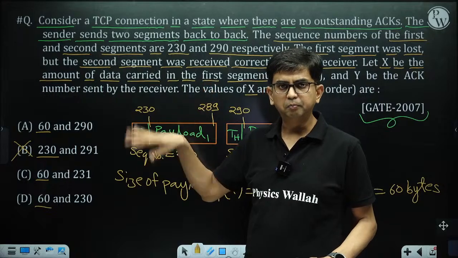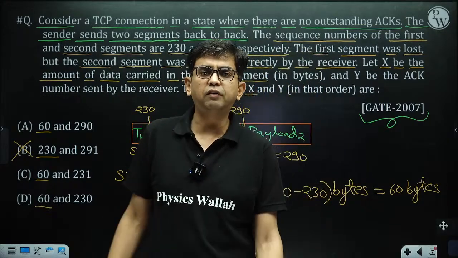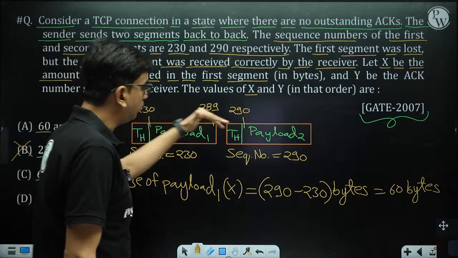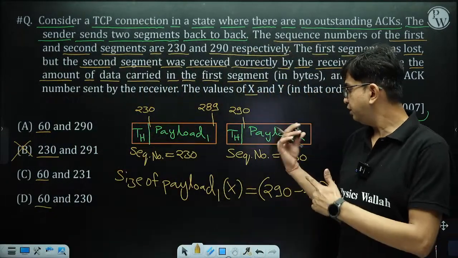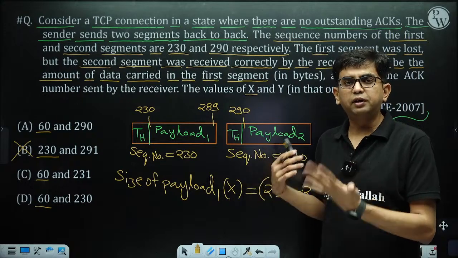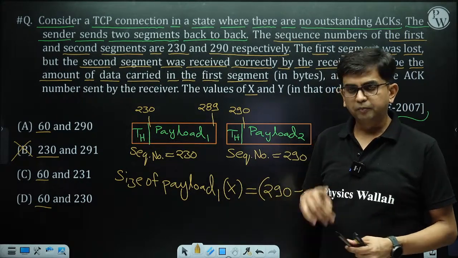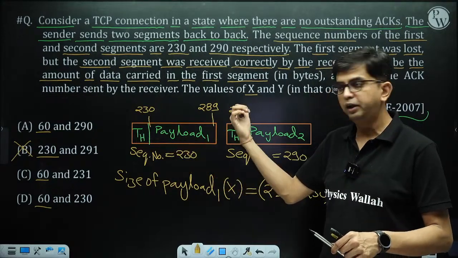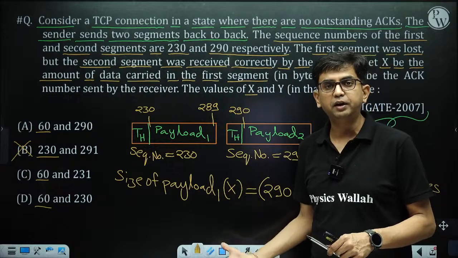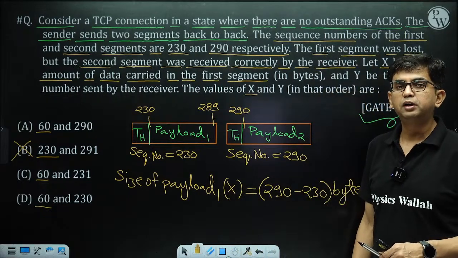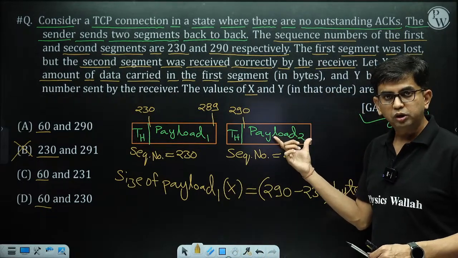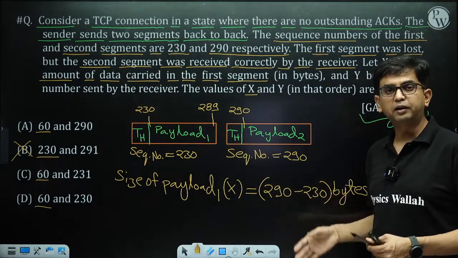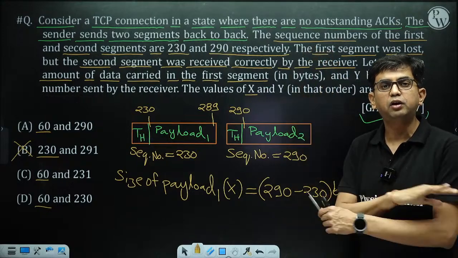B is rejected. Now the question comes into the picture. This segment is lost, not received by the receiver, and the receiver receives the second segment. Suppose the receiver receives the first segment, then it sends acknowledgement number 290, and when it receives the second segment, it will send acknowledgement number 290 plus the size of payload 2. The size of payload 2 can be anything: 60 bytes, more than 60 bytes, or less than 60 bytes.